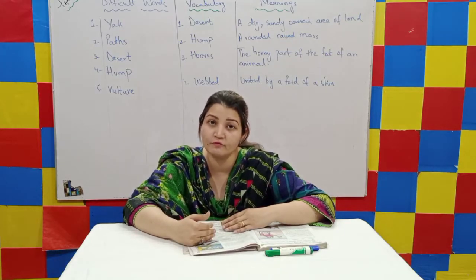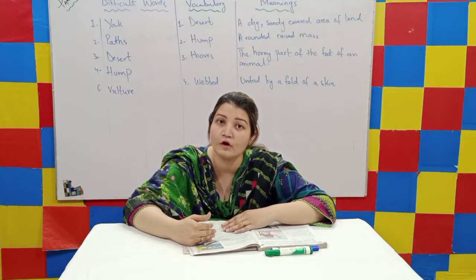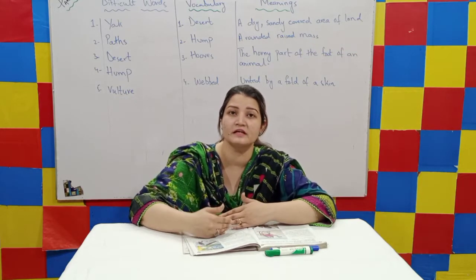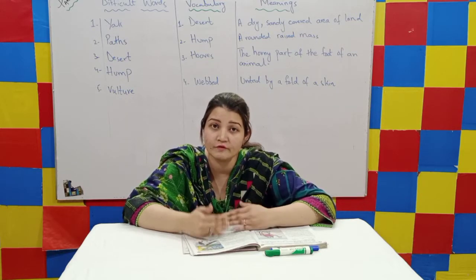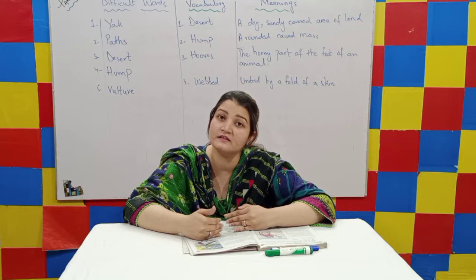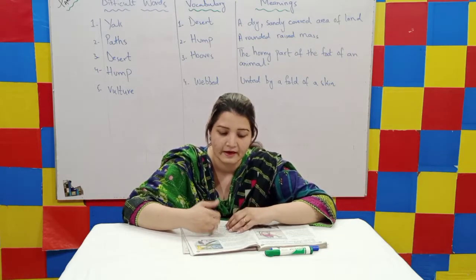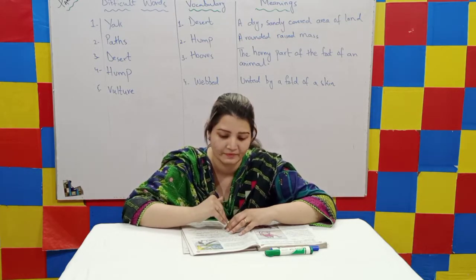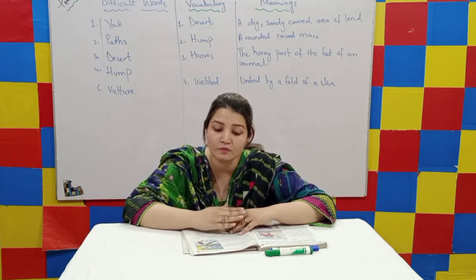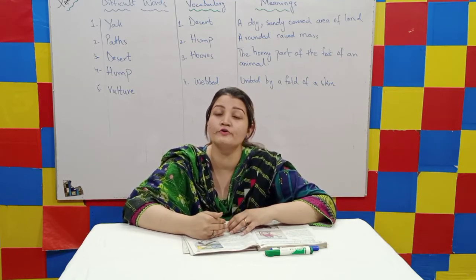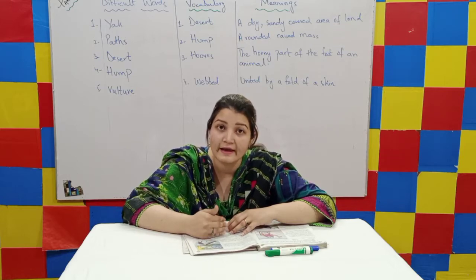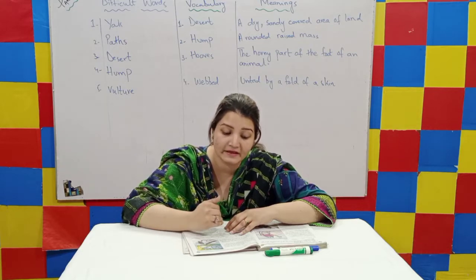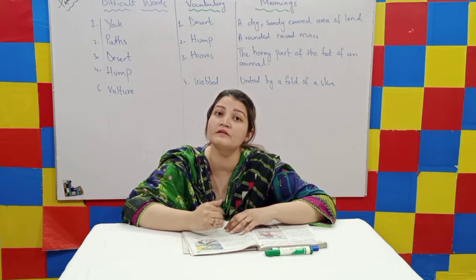Now the last picture of the bird that is given here is the picture of a vulture. They are telling us that the vulture is a bird that eats dead animals. It does not eat the live animals. First it makes them dead and then it eats the flesh of the dead animals. It makes its nests on cliffs and flies over the grassland in search of food. It has very long wings. If you can see the vulture, you can search on the internet as well, or you can see in any source of book that the vulture has very long wings. It uses its sharp claws and beak to pull away pieces of meat from the dead animals.